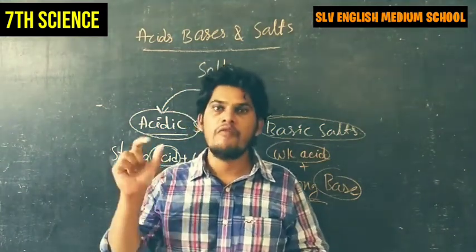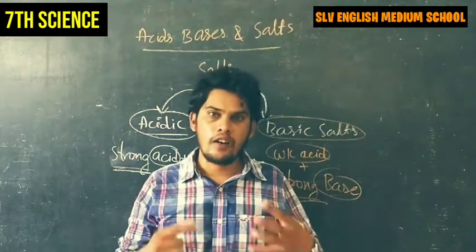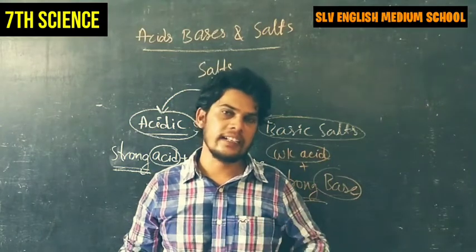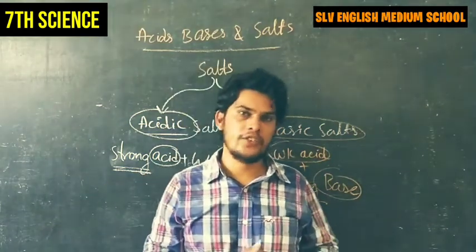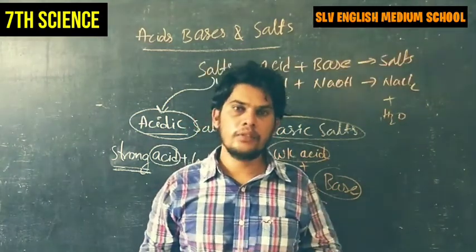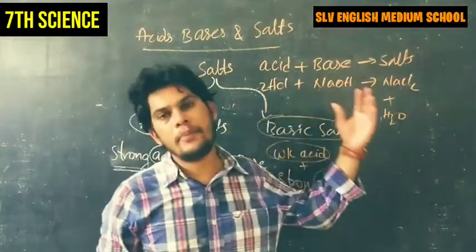Neutralization means when acid reacts with a base, it forms salts. These salts are nullified; they do not contain any acidic or basic nature. This process is called neutralization. We discussed that there are two types of salts, acidic salt and basic salt.